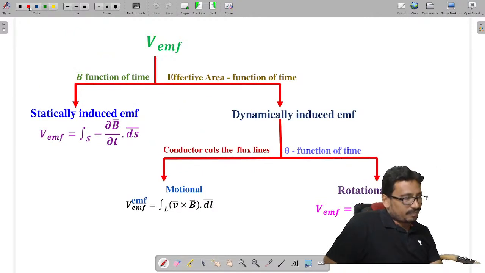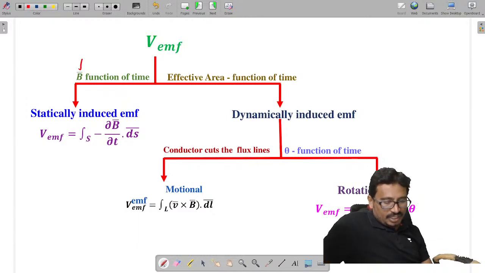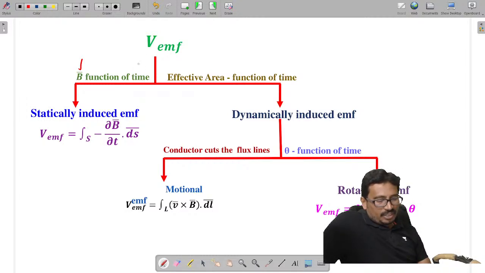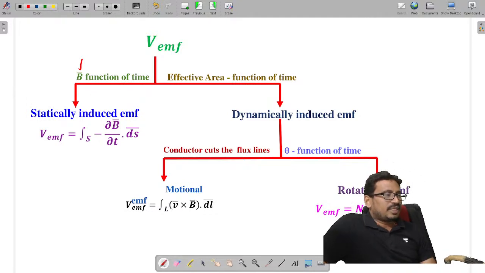Now if B is a function of time, if the magnetic field changes with time, then we call that EMF a statically induced EMF. We call that EMF what? Statically induced EMF, which is given as the surface integral of B dot ds.